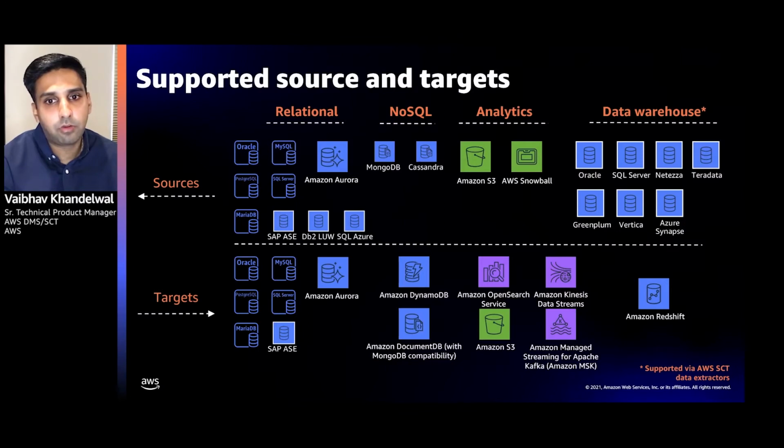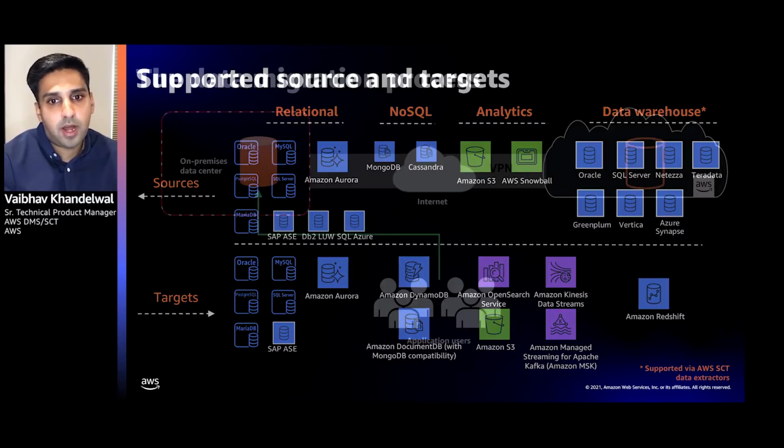Here are all the supported source and target databases that we support in DMS today. Obviously, this list keeps evolving as we add new source and target support in DMS. You can check our documentation to see the complete list of supported databases. We are in the relational database space, so you can move Oracle, SQL Server, SAP ASE, and DB2 LUW. We are also in the NoSQL space, so you can move your MongoDB and DynamoDB databases to Amazon DynamoDB. Build your data lakes using Amazon S3, and all data warehouse sources can be moved to Amazon Redshift using data extractors.